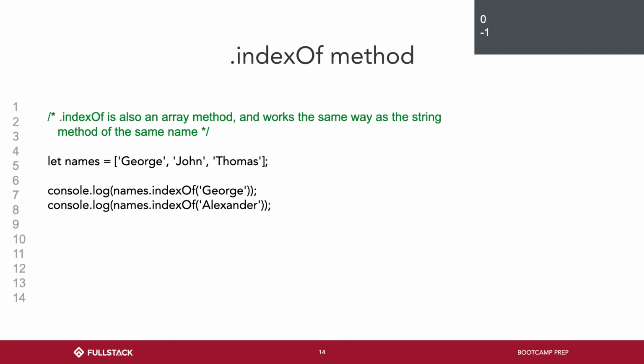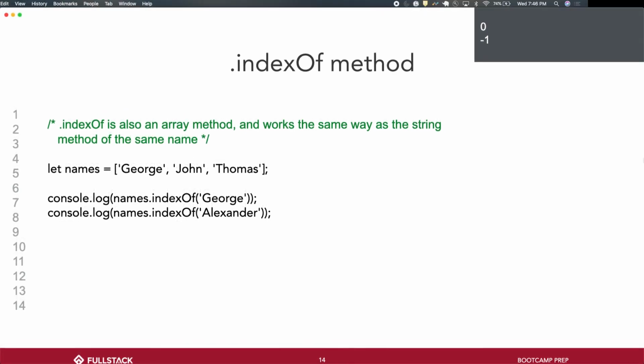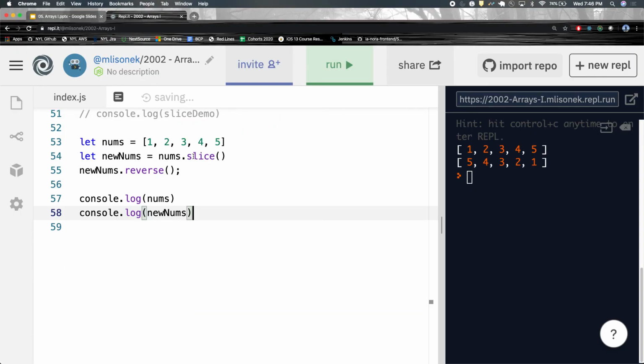Any questions on this? Yeah. If there are two Georges, and I need the last one, can I just reverse them and then? So, no. You could if you wanted to, but let's say you wanted the last index. I'm pretty sure there is a method called lastIndexOf. I think for strings too, right? If you did,